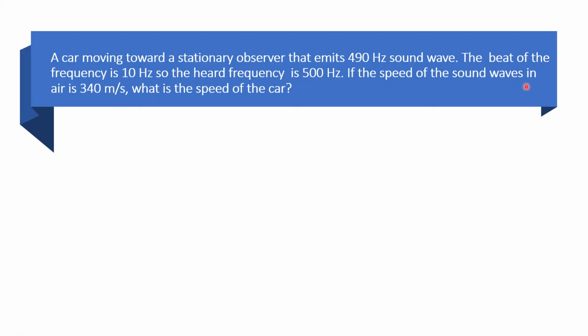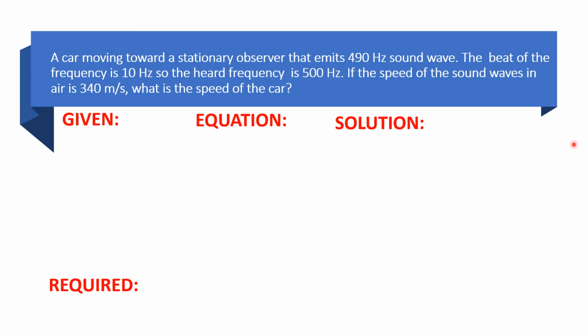If the speed of the sound wave in air is 340 meters per second, what is the speed of the car? This problem is quite tricky, but we have to analyze it. If you know how to solve this one, you may try to solve it. Let us find the given, the required, the equation, the solution, and the answer.